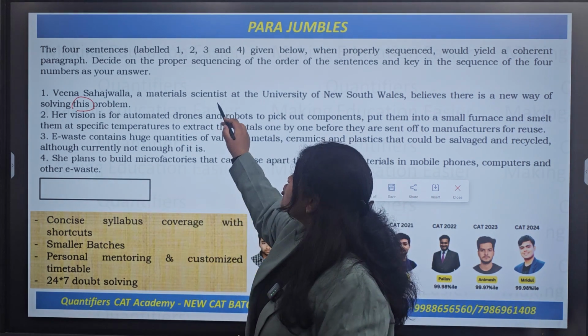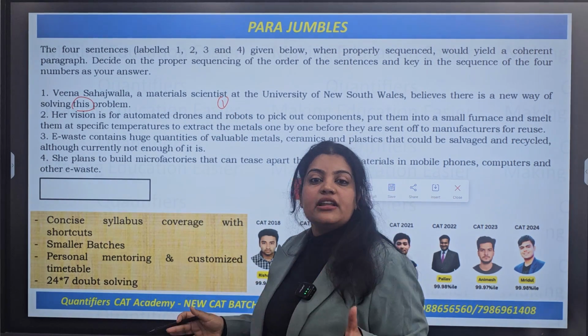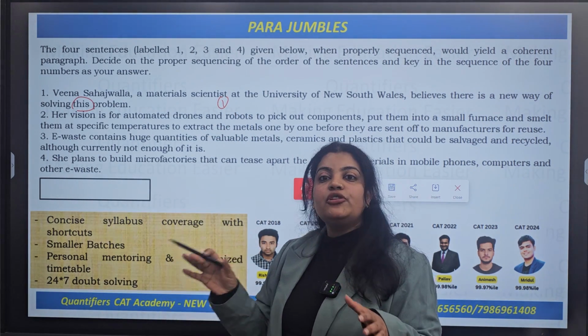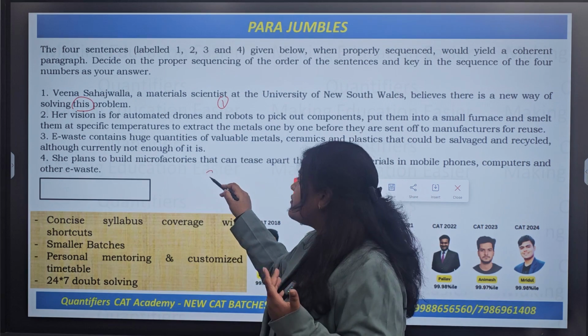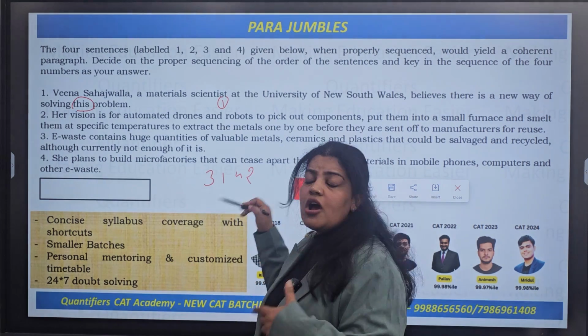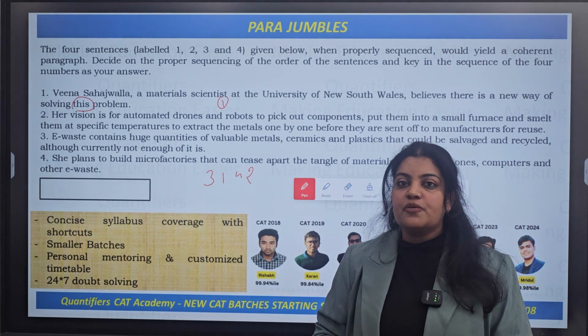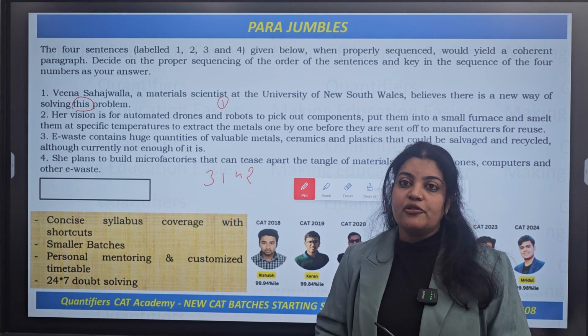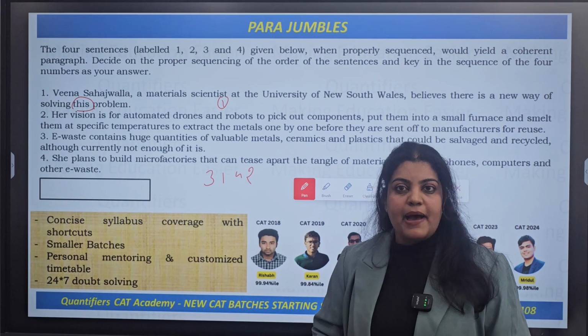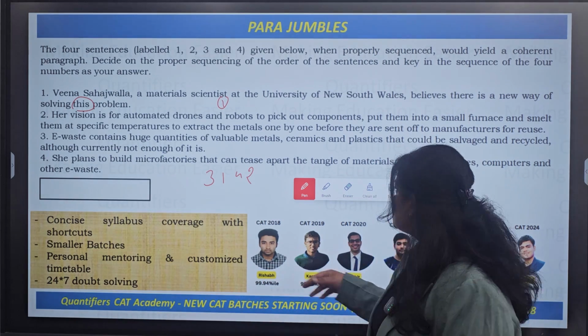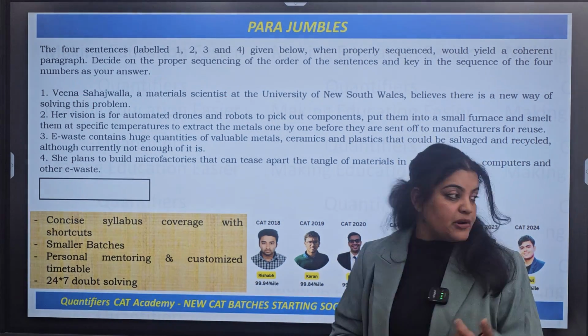So what we are now sure of is that this is not arranged in a proper manner. So you have to arrange the sequences, let's say 3, 1, 4, 2 or something like that, right? You have to arrange the sentences in such a manner that they become a meaningful and coherent passage or paragraph as a whole, right? So this is again a paragraph jumble topic.